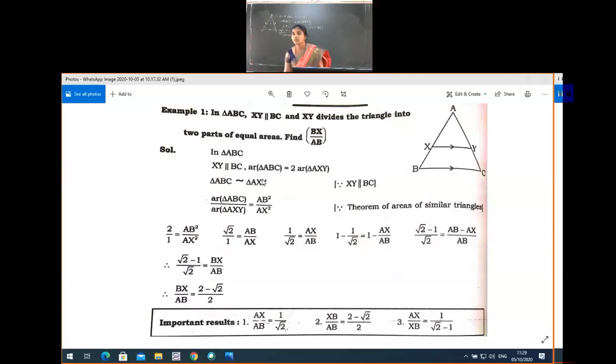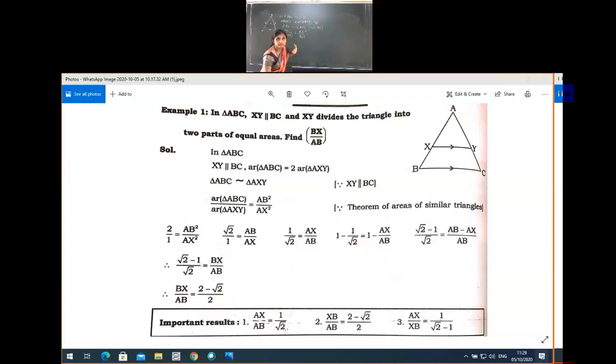Okay, so got the idea now? So next, what we have to substitute here for AB square by AX square? We have area of ABC by area of AXY. What do we have to substitute in this part? For that we have to take the help of this one.